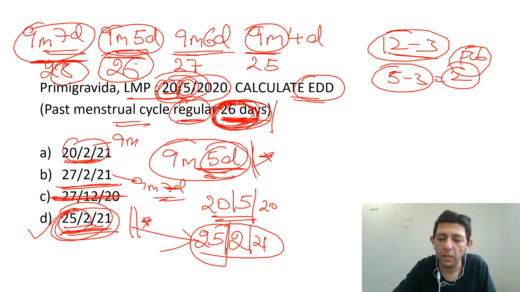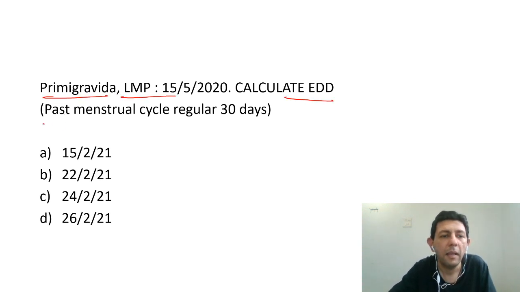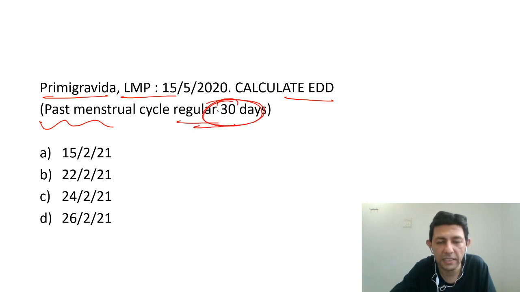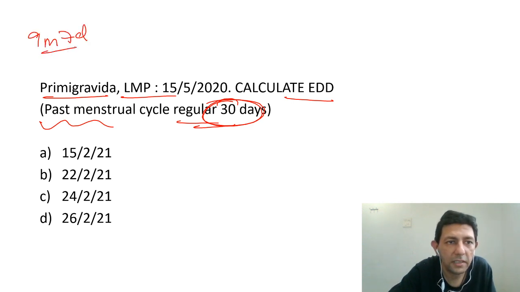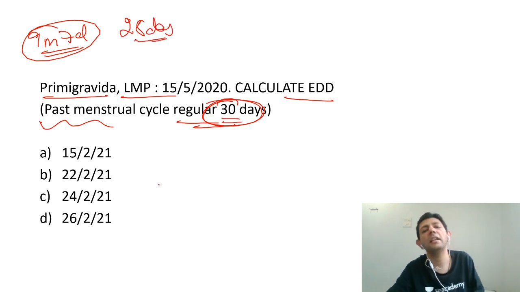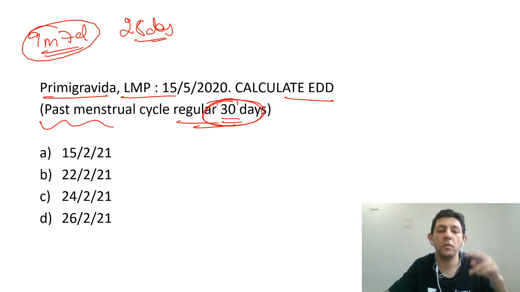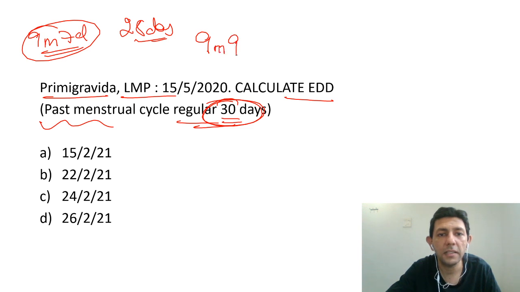Coming to one more variation in this, let us see again: primary gravida patient, last menstrual period has been mentioned to us. Calculate EDD. Past menstrual cycle is now 30 days. So now here please pay attention: I repeat, 9 months 7 days is to be added if it is a 28-day cycle. Now here, since it's a 30-day cycle, 2 days more. Now all of you must have got it: if it's 2 days lesser, you subtract 2 days; if it's 2 days more, I will be adding 2 days. Yes or no? So here we are going to be adding 9 months and 9 days, because of the regular 30-day cycle.